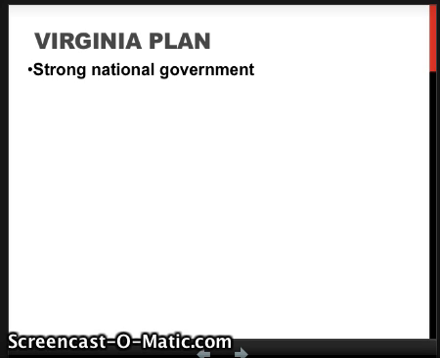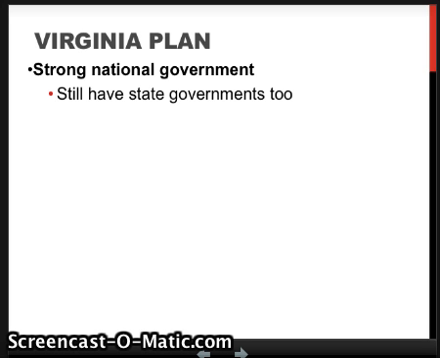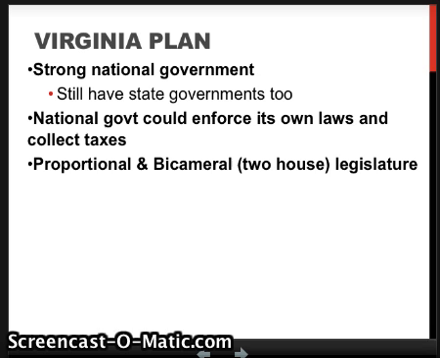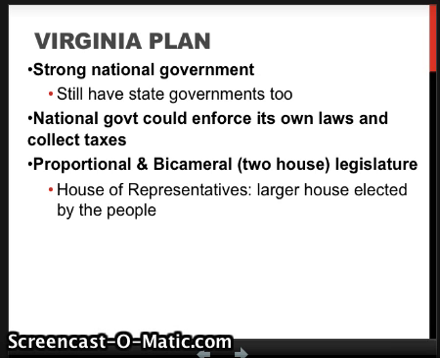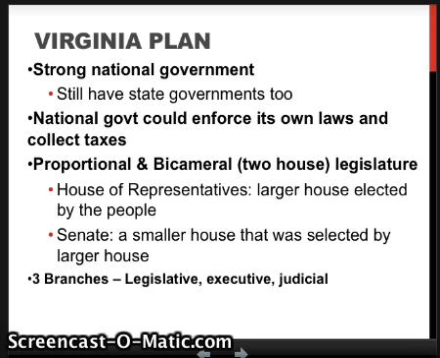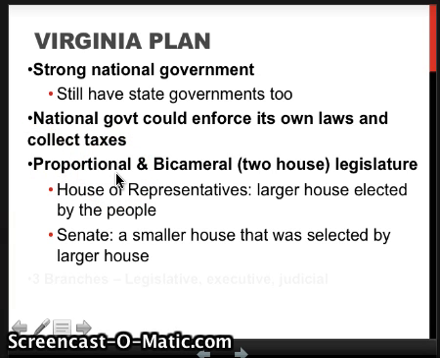The next plan was the Virginia plan. This one wanted a strong national government. They'd still have state governments too. The national government could enforce its own laws and collect taxes. It would be proportional and bicameral, 2 house legislators. A House of Representatives, larger house elected by the people, and a Senate, a smaller house that was selected by the larger house. It would also have 3 branches. Now here, the main thing is, the Virginia plan wanted it to be proportional, so that big states would have more votes, whereas New Jersey still wanted every state to be equal.